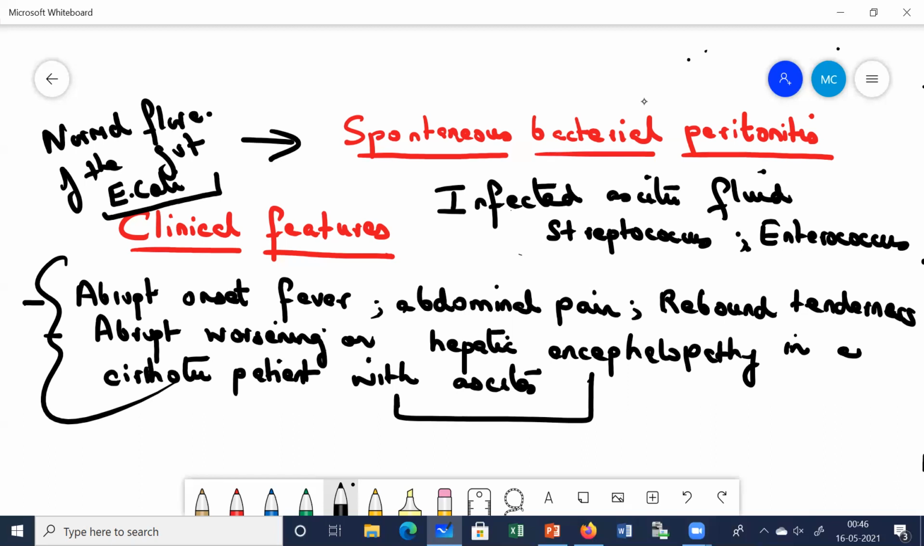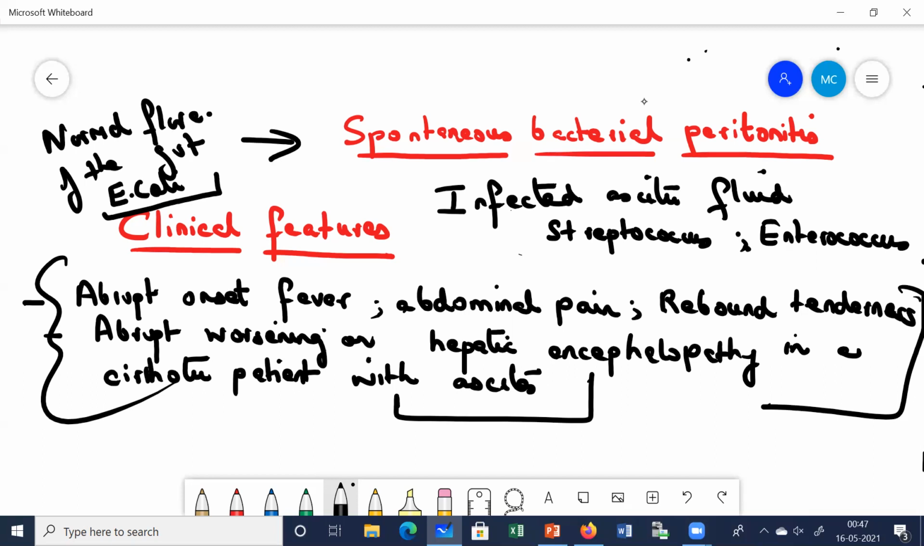So already the patient had ascites due to some problem of the liver, like cirrhosis. But suddenly you see that the patient's condition has started worsening and he has developed hepatic encephalopathy, or suddenly he has developed fever, abdominal pain and rebound tenderness. These are some of the clinical features which you find.